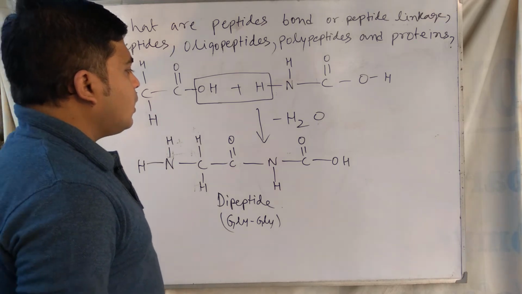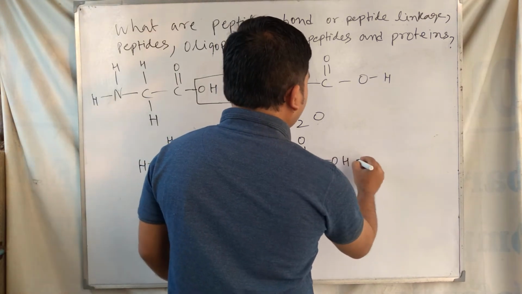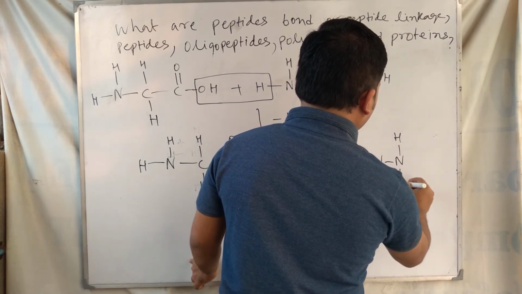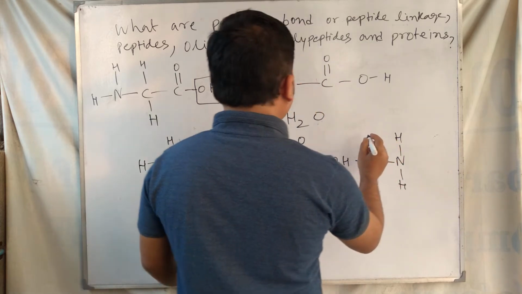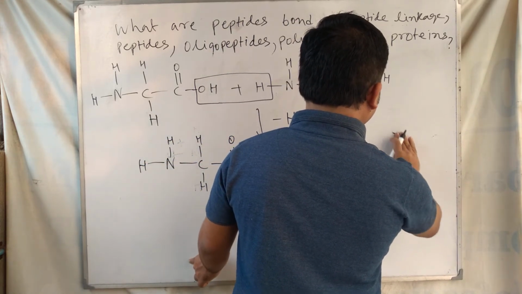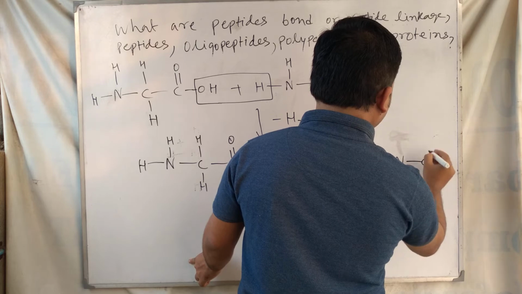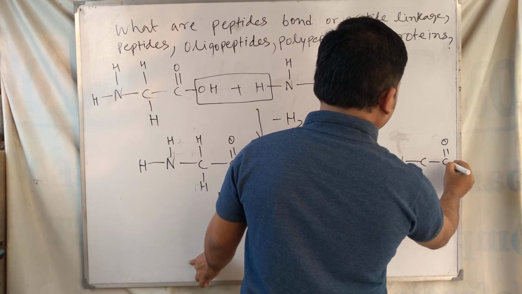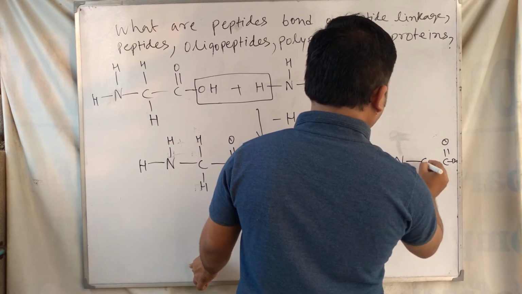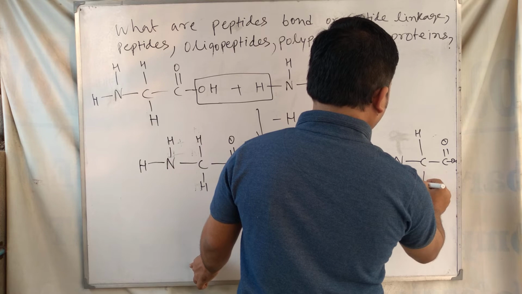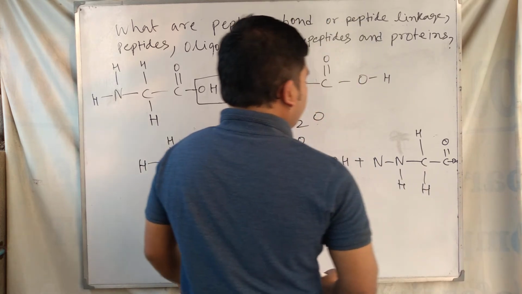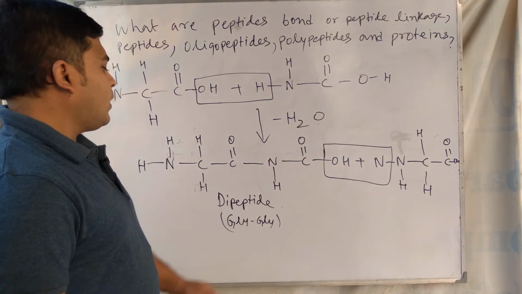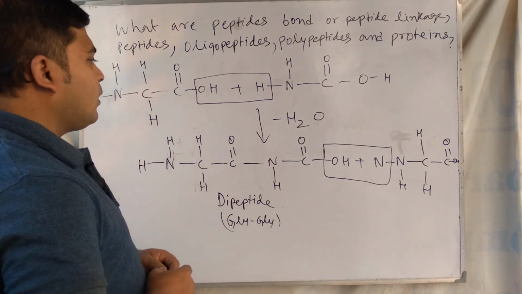Similarly, if this one condenses with another glycine molecule, that will form a tripeptide, the glycine tripeptide.